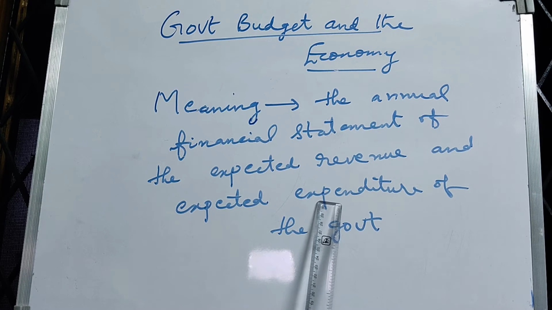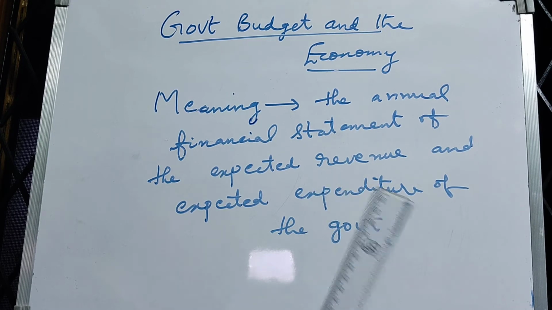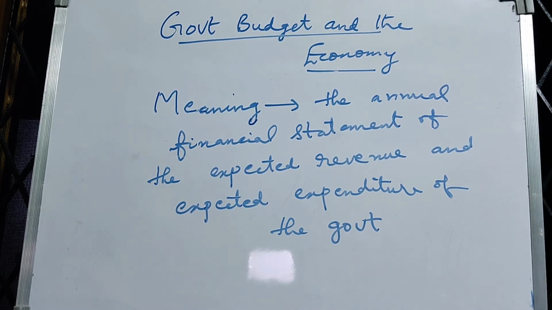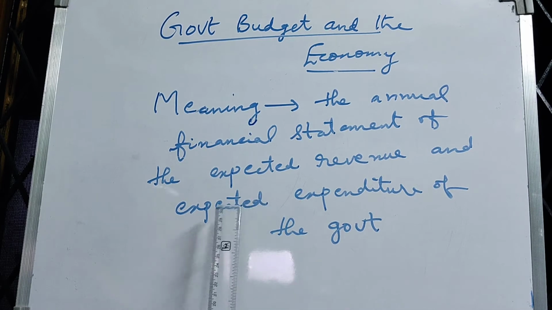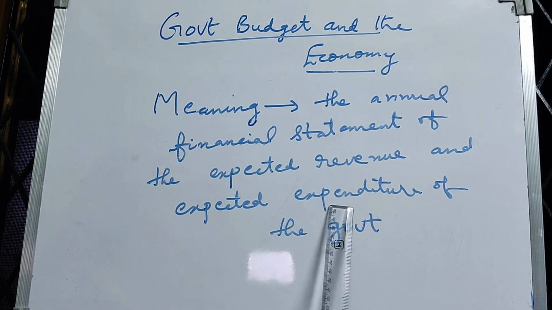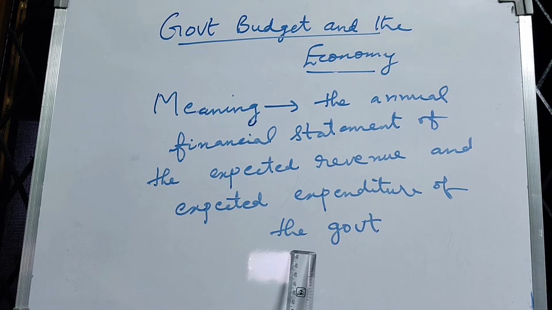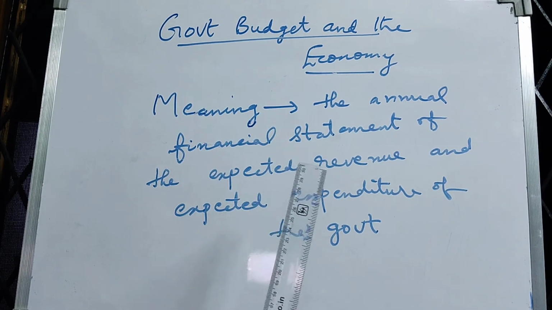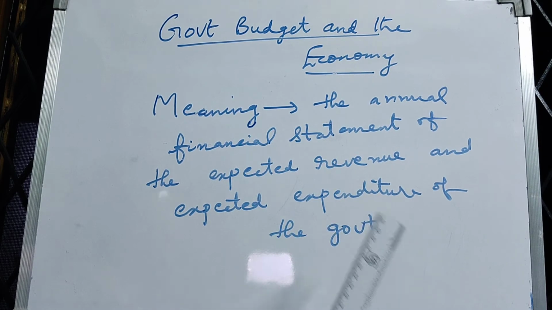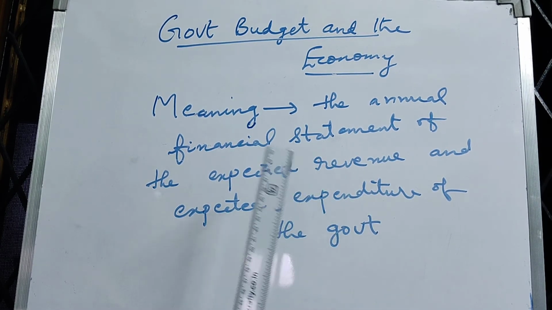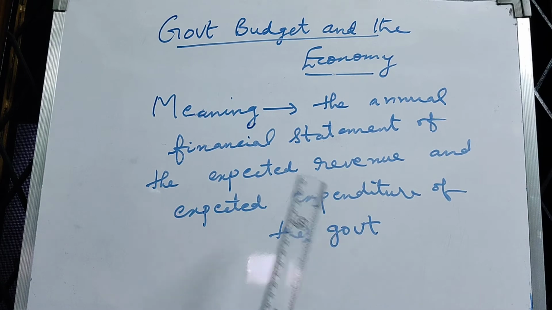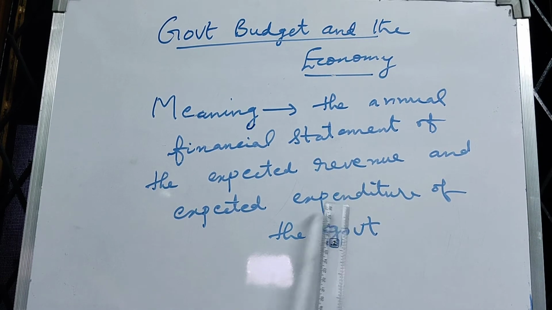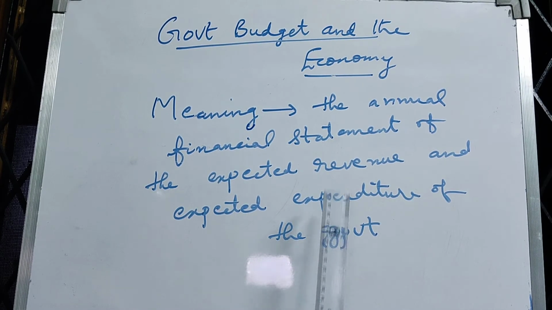On which items the government is expecting to spend its money. So that is the meaning of expected expenditure of the government. So this budget is prepared annually. Every year the budget is prepared and this budget reflects the revenue and expenditure of the government.